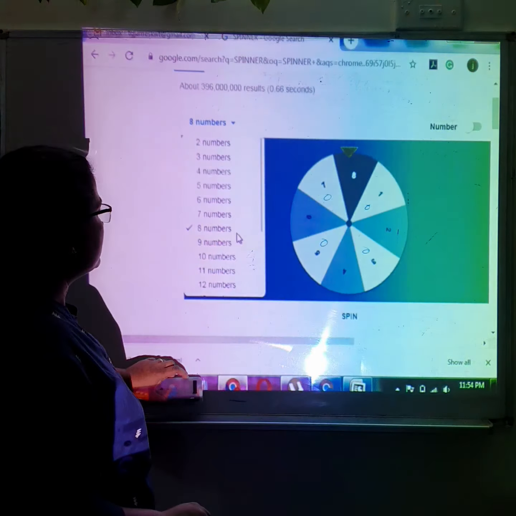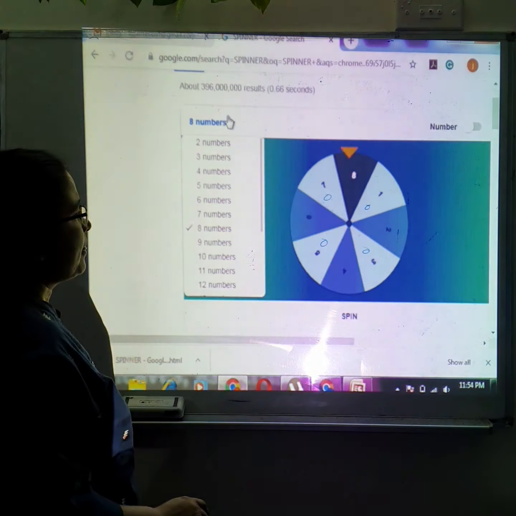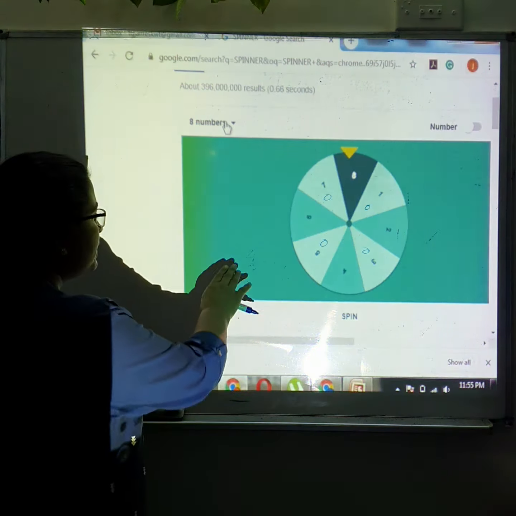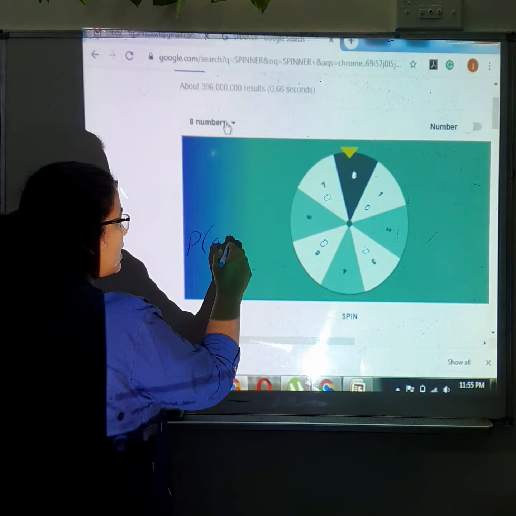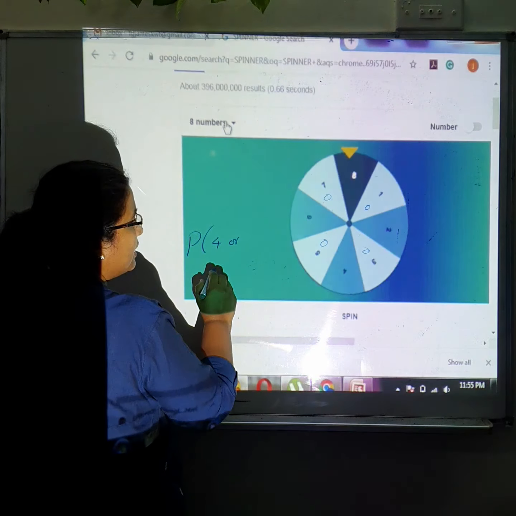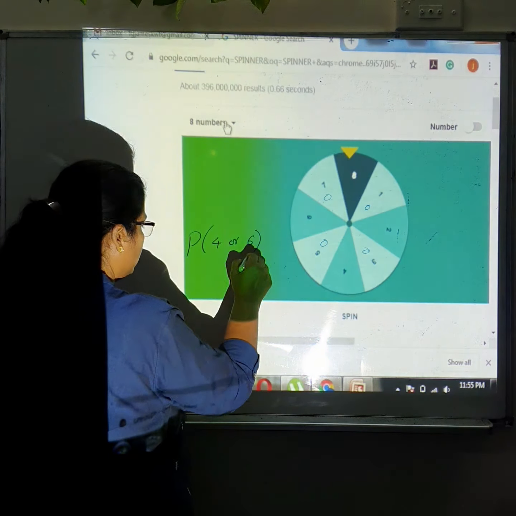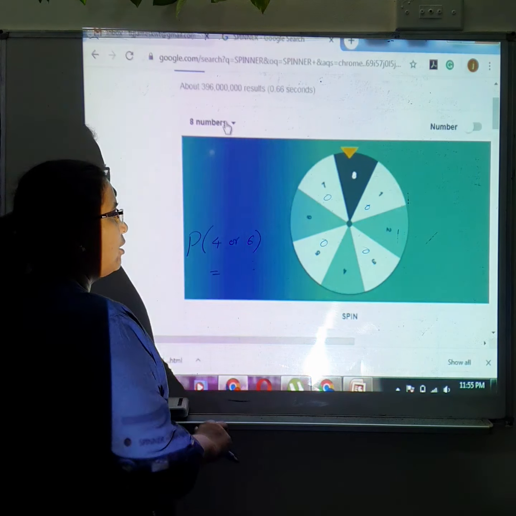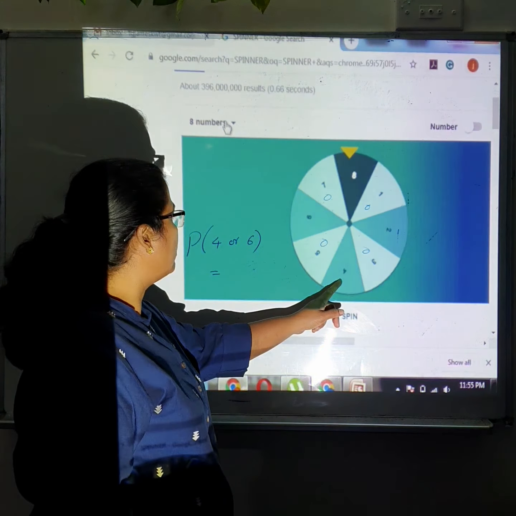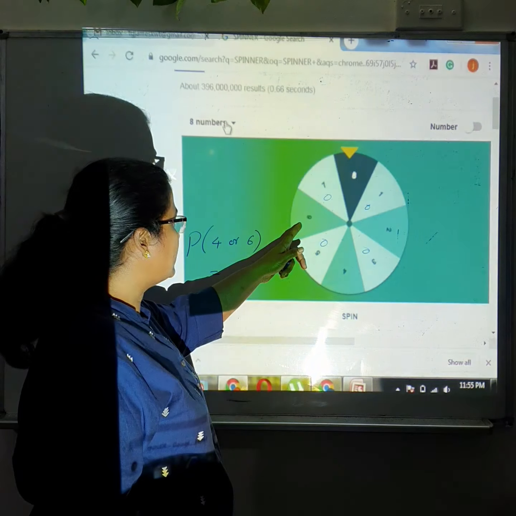Now, what is the probability of getting a 4 or a 6? How many 4s are there? One 4. How many 6s? One 6.